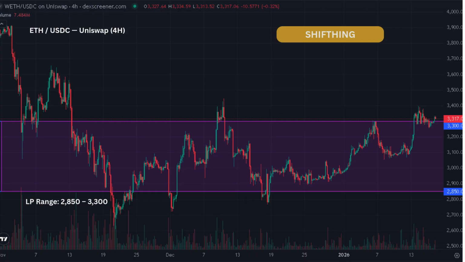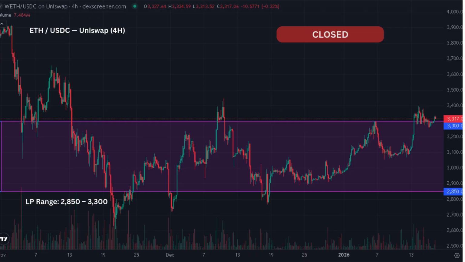Liquidity providers do not usually lose money because of impermanent loss alone. They lose money when markets transition from range-bound behavior into trending behavior. In trending markets, liquidity providers are forced to sell into strength or buy into weakness as price moves away from the range. Fees stop compensating for this exposure, and risk increases significantly.